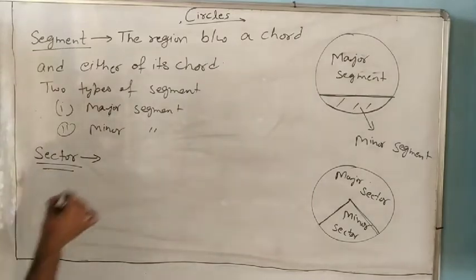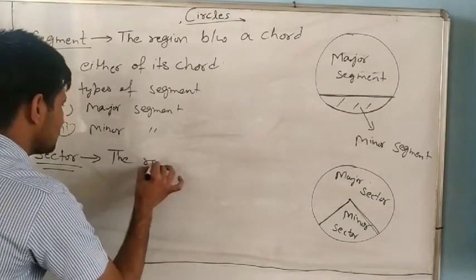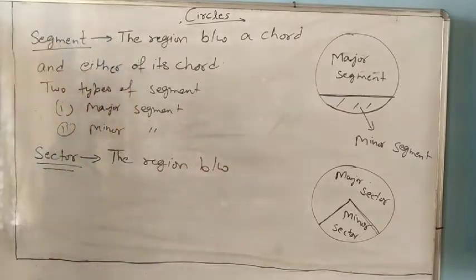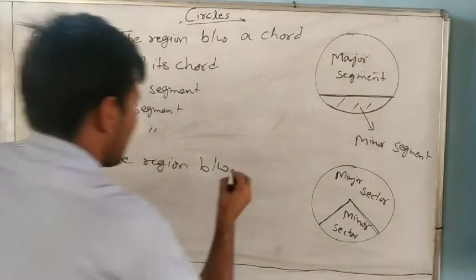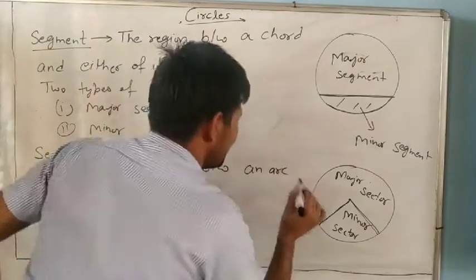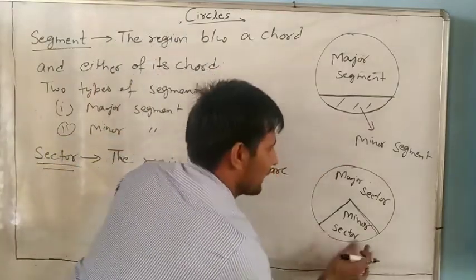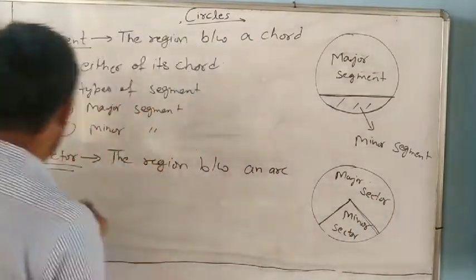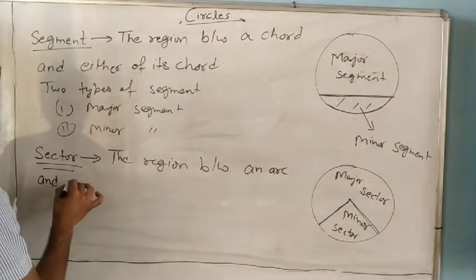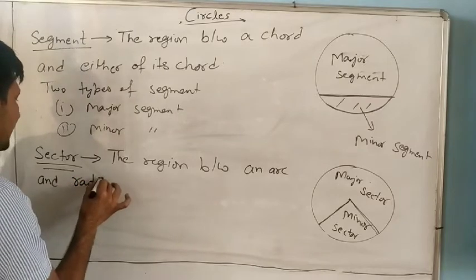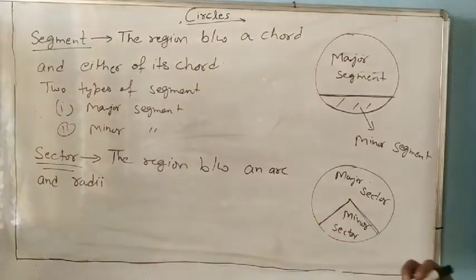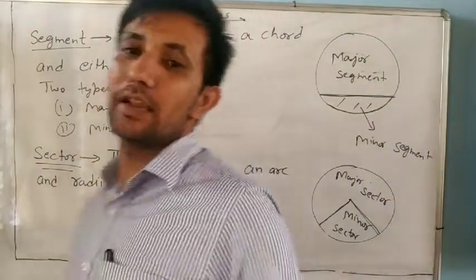So you can write, from the figure, the region between an arc, any arc, either this minor arc or the major arc, anyone. The region between an arc and the radii. Radii means, because here how many radii? Two radii. The plural form of radius is radii.